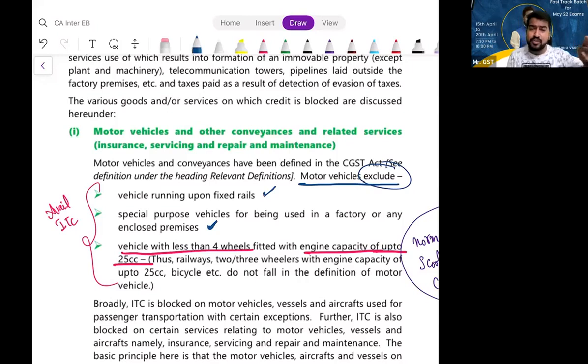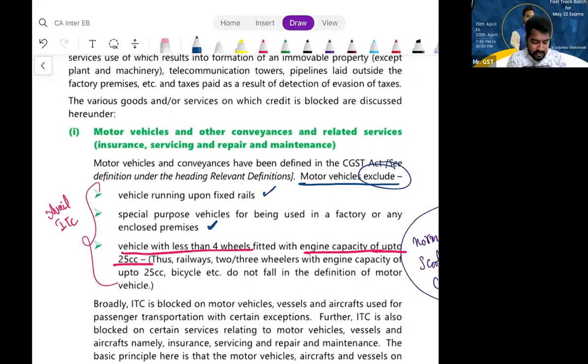Will they use those vehicles outside the airport? No. Are you able to understand? That is excluded from the motor vehicle definition. That means it is not given in section 17 subsection 5. Can they take ITC? Yes, sir.